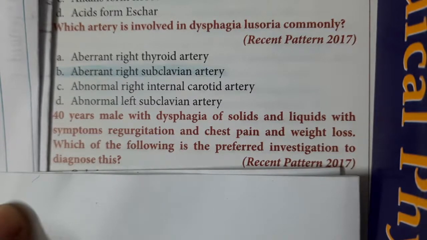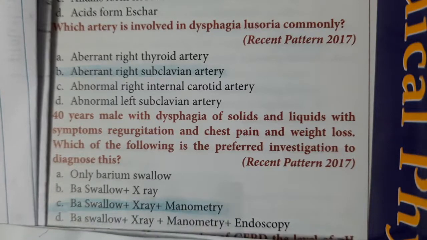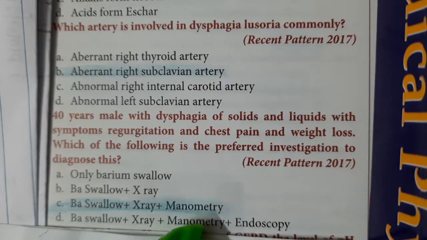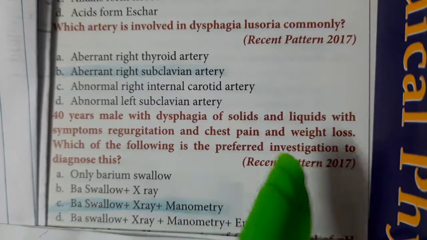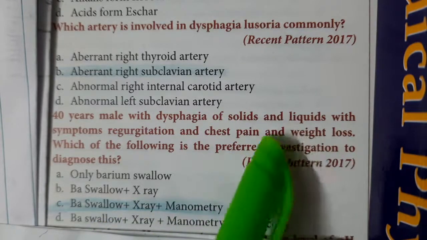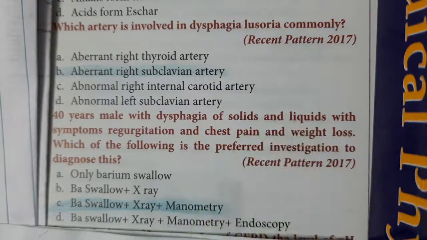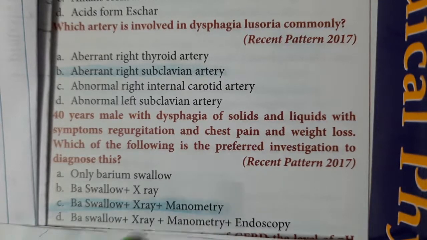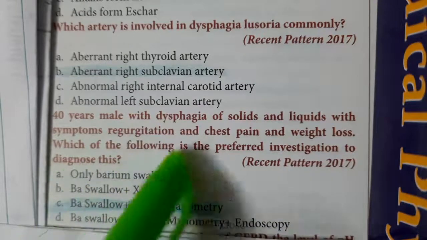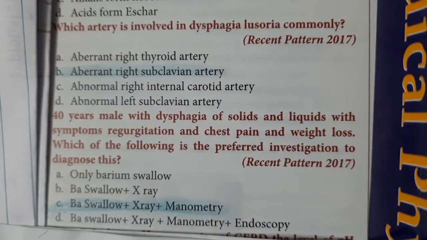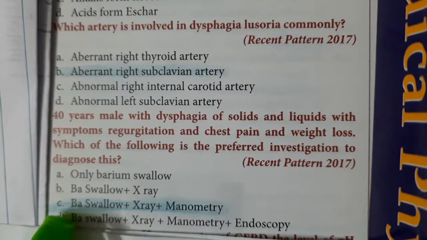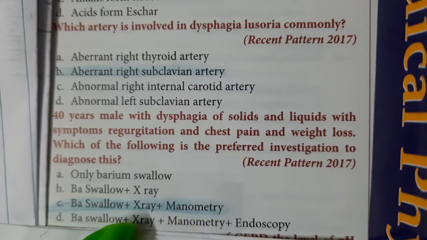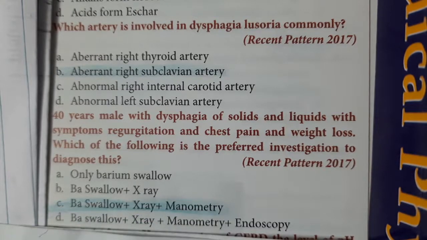But for this, you will have to do barium swallow, X-ray and manometry only. Though weight loss points towards malignancy, weight loss associated with regurgitation and chest pain is most commonly achalasia cardia. So in achalasia cardia, we do barium swallow to see the shape of the esophagus.